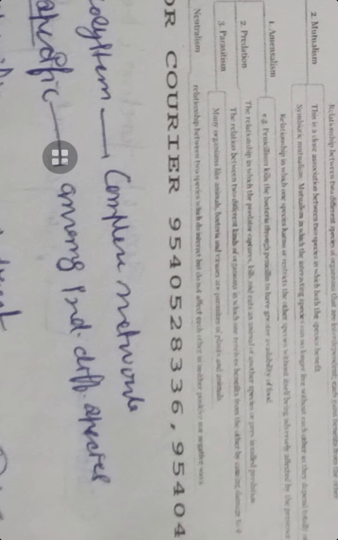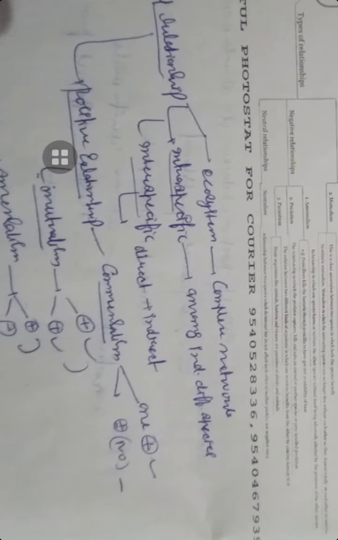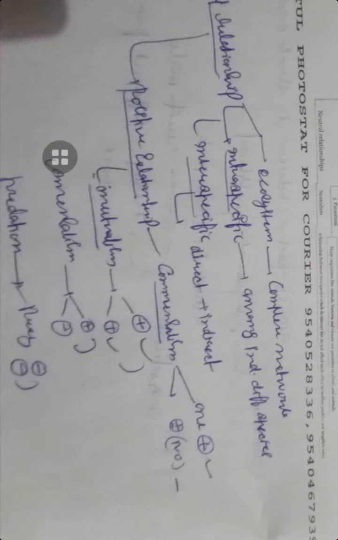Neutralism is where one is neither benefiting nor hurting the other. They exist together without hurting or interacting. So we can say an ecosystem is a complex network among individuals, with direct and indirect relationships. Here commensalism is plus minus, mutualism is plus plus, and predation is plus minus. So this is the relationship we found here.